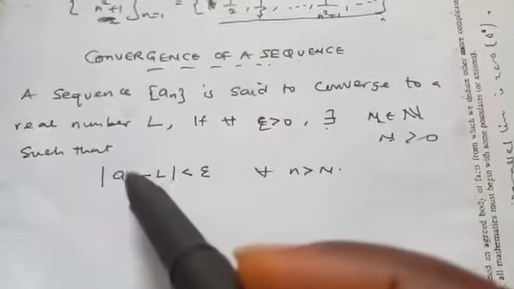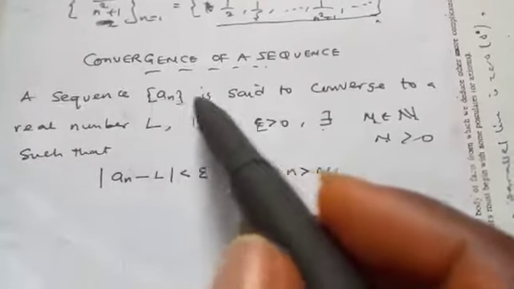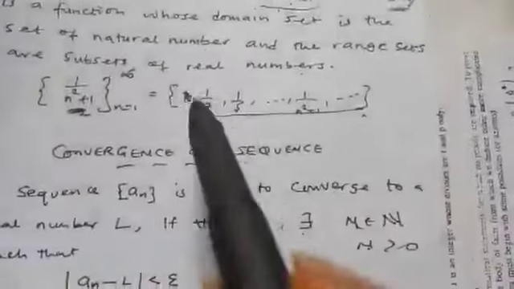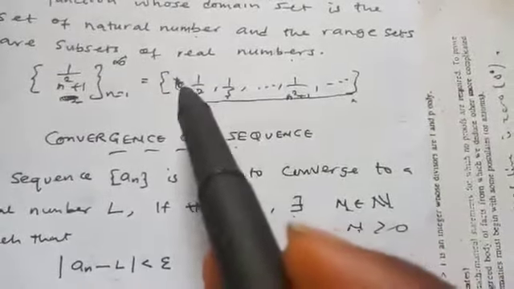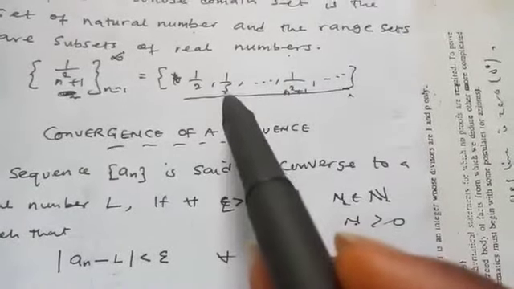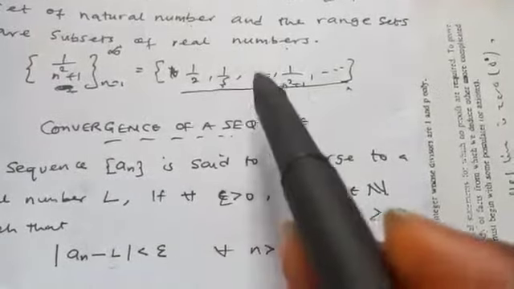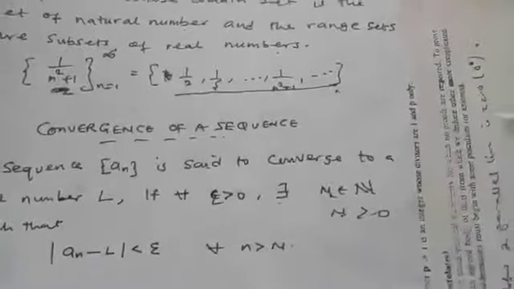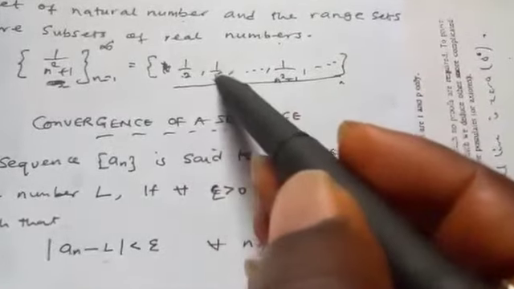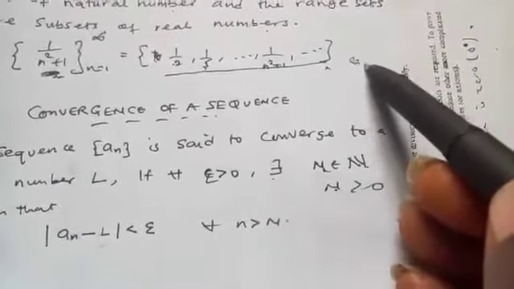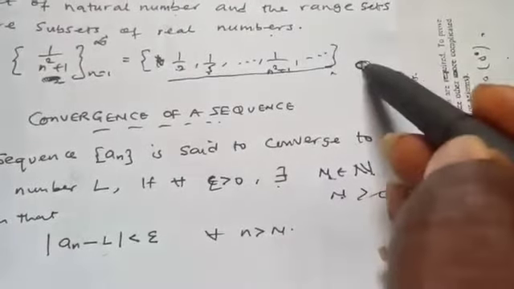Now, for a convergent sequence, for instance here, as this is going, you observe that one half is greater than 1 over 3, which is greater than 1 over 4, and 1 over 5 will be greater than the next one. It will be going like that. At the end of the day, it will result in a certain value, which is 0. So it will be reducing like that till it gets to the smallest one, which is 0.